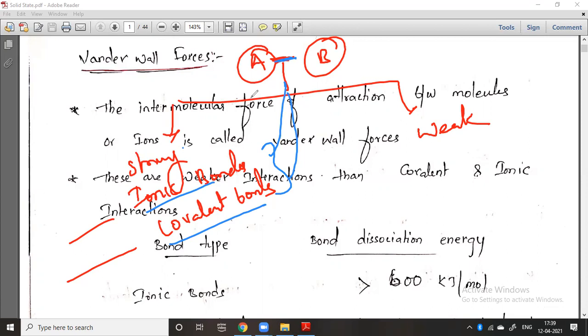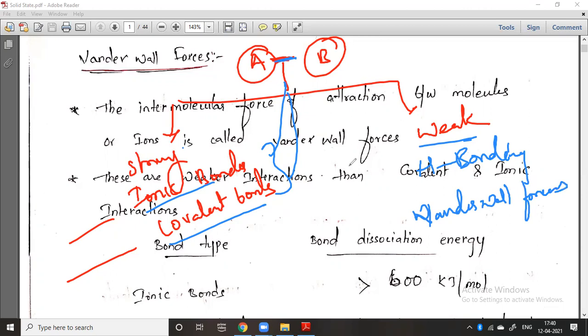And to break that particular bond, we need more energy. So in case of weak interactions, what are the weak interactions? The simple example is hydrogen bonding. This hydrogen bonding is very, very weak. And the next one is van der Waals forces. Van der Waals forces are very, very important here.